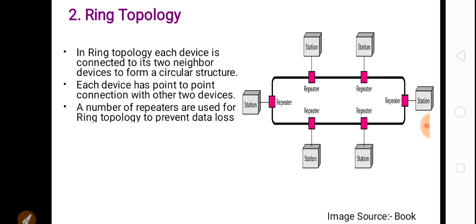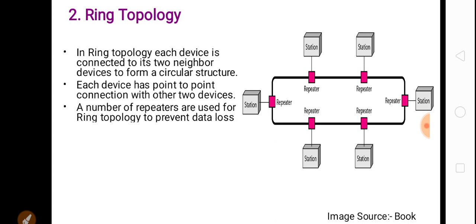A number of repeaters are used in ring topology to prevent data loss. Repeaters are devices used to regenerate the signal. When data is sent in the form of a signal through the transmission media, it will lose its power and become weak. If the signal becomes weak, then data will be lost and will not be useful.